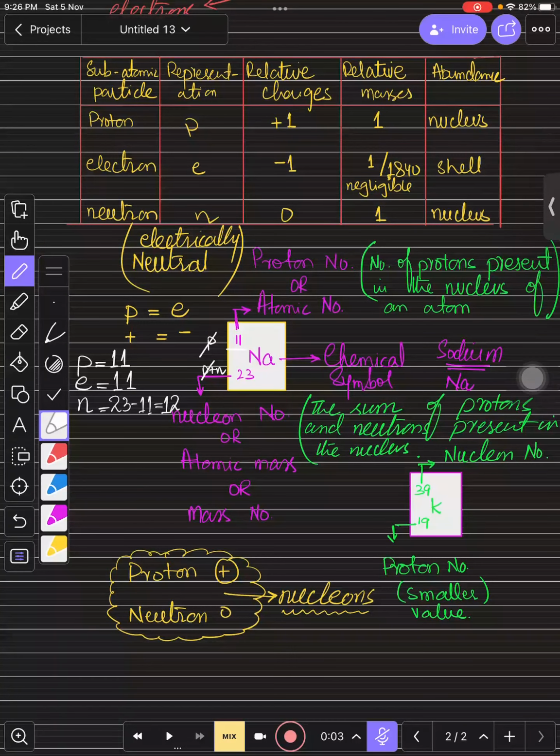Yes. And same over here, there should be 19 protons, right? And the electrons are also equal, so it will be 19. And if you talk about neutrons, 39 minus 19 will give you 20 neutrons, right?